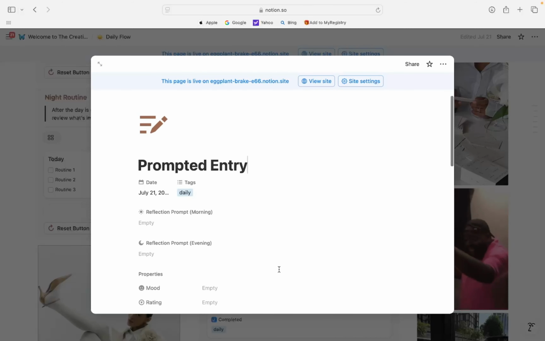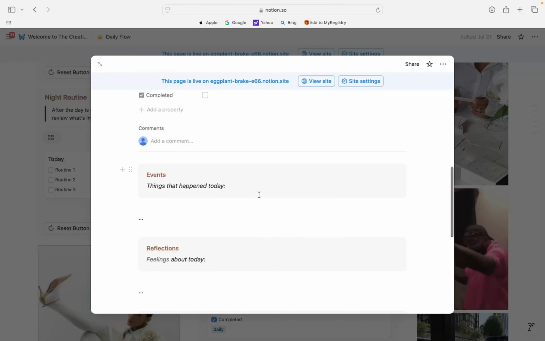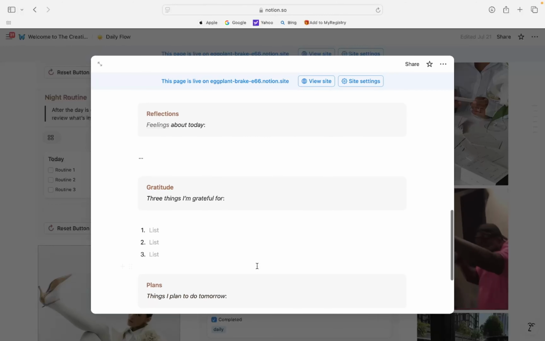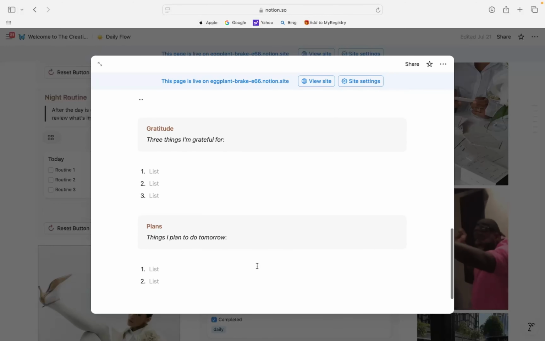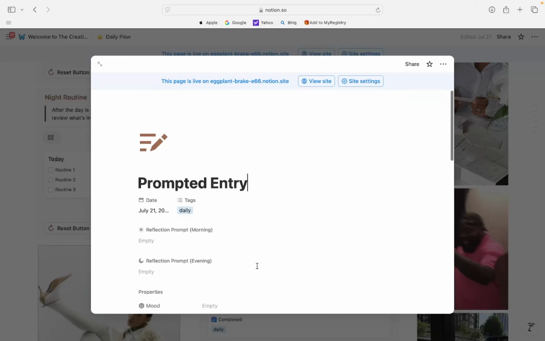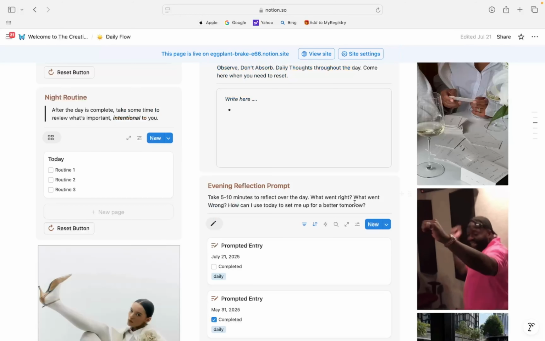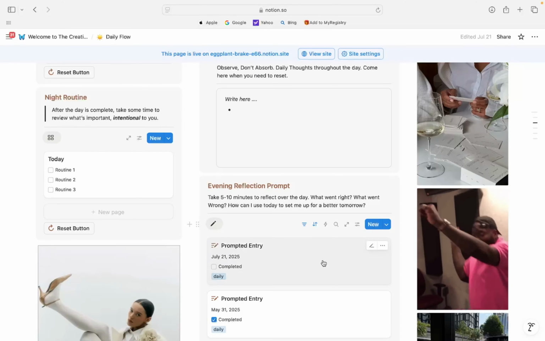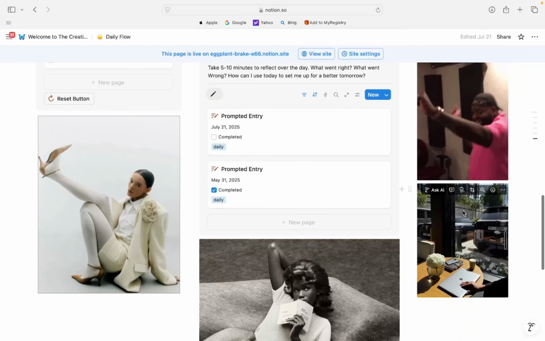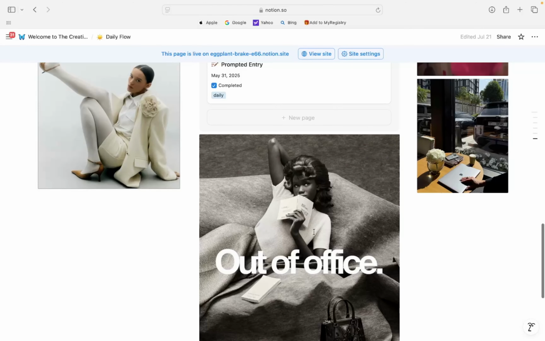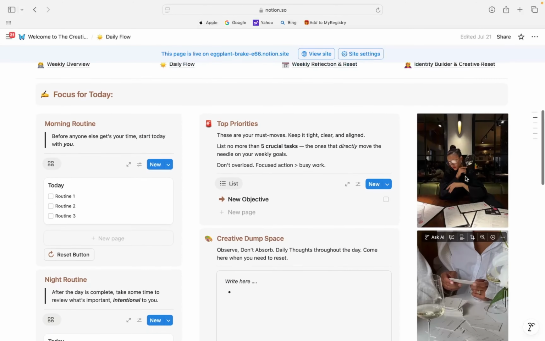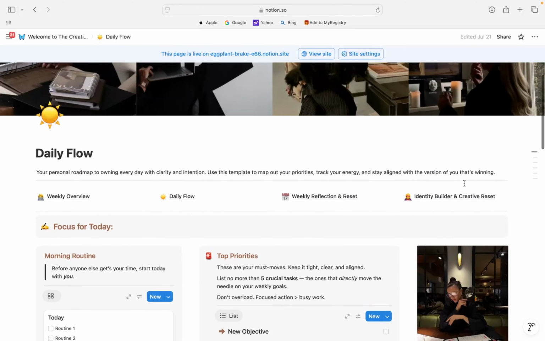So if we open this, we have events that happen today. What are my feelings about today? What are 3 things I'm grateful for? And what are things I plan to do tomorrow? So it's a comprehensive system that allows you to be able to be present for today, but then also look to the future. And of course, you can have all these different images be customizable, in which I showed you how to customize everything. You can add videos and really make it your own.